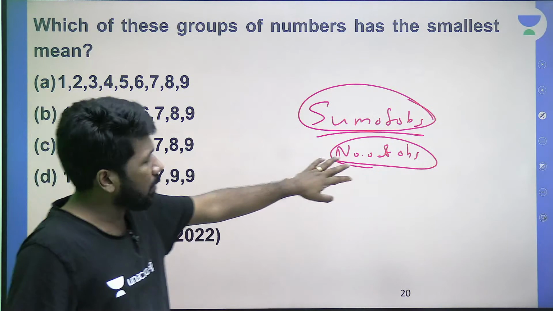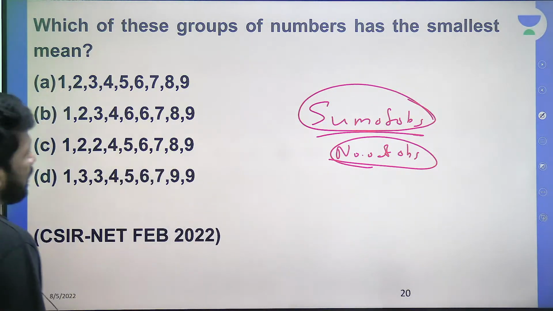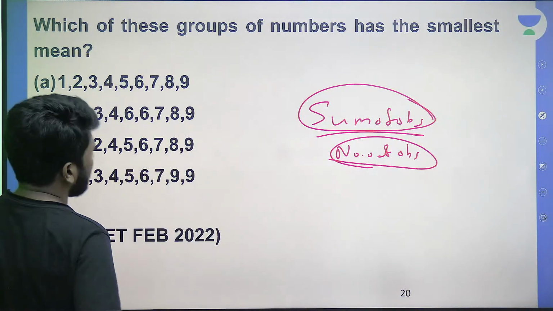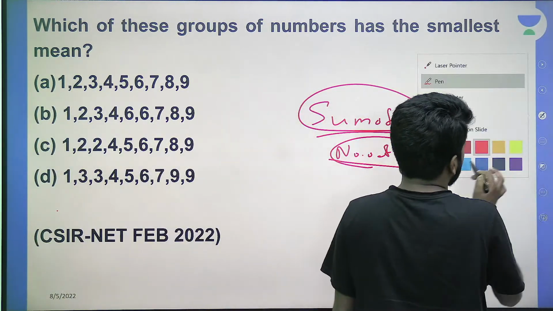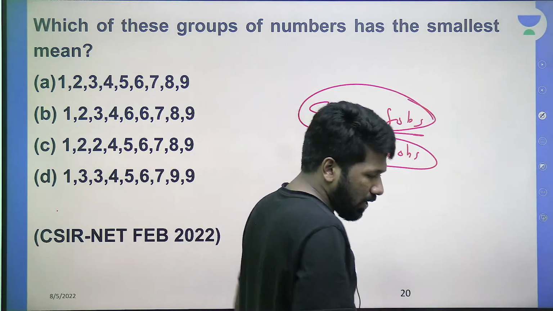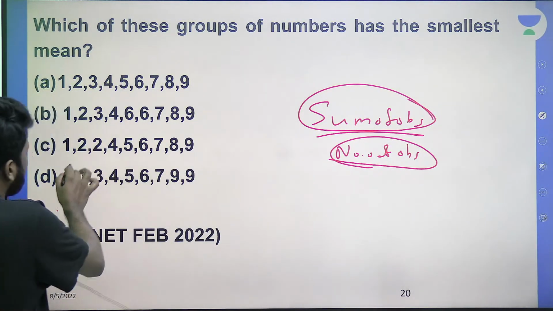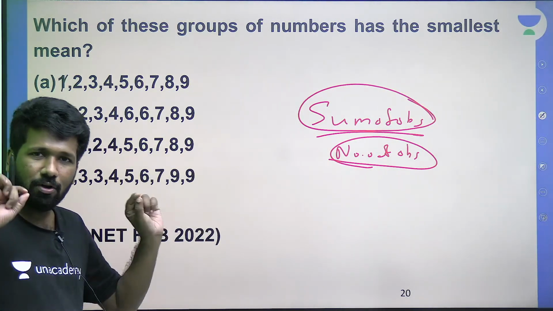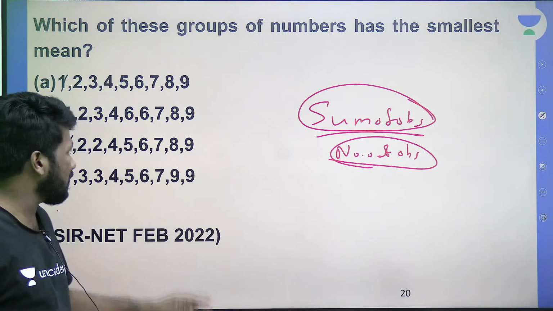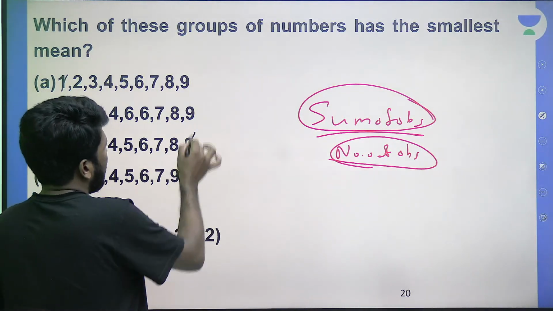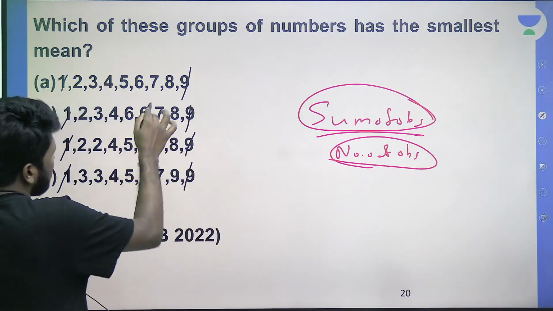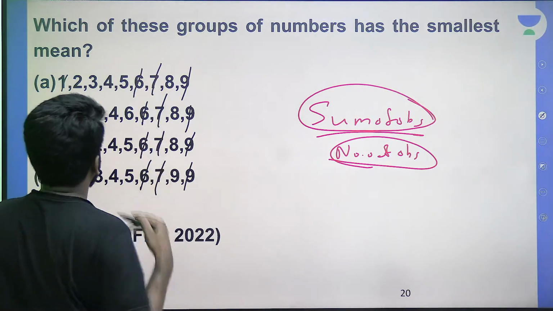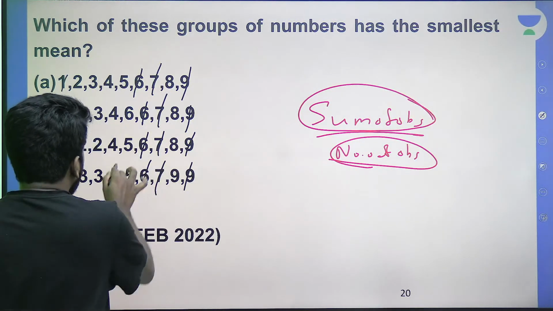So here, as I told, the number of observations is the same, so the number of observations will not matter; the sum of observations will matter. In the sum of observations, the common terms will not matter in the comparison. Common terms in the 4 options. For example, 1: in the sum of observations of all four options, 1 is coming. That means the contribution of 1 is the same in the sum of observations in all 4 options. 9 is common, so 9 also will not matter. Are you understanding what I am saying? 7 also will not matter. 6 also will not matter. Then what? 4 also will not matter.